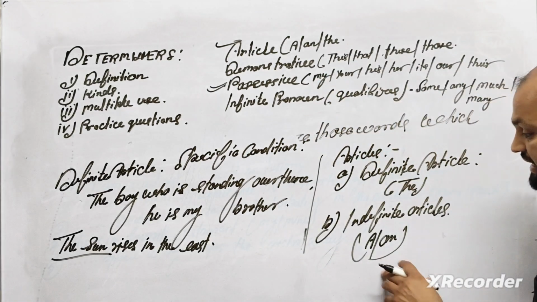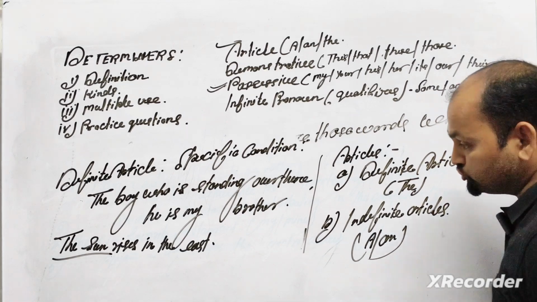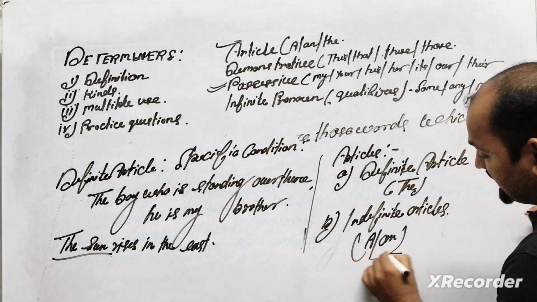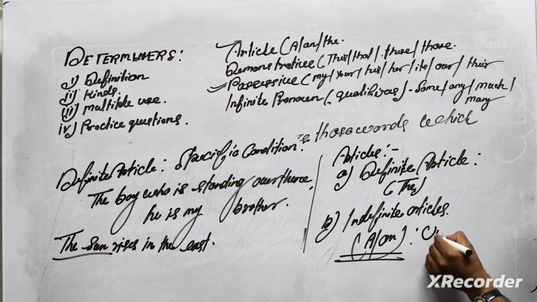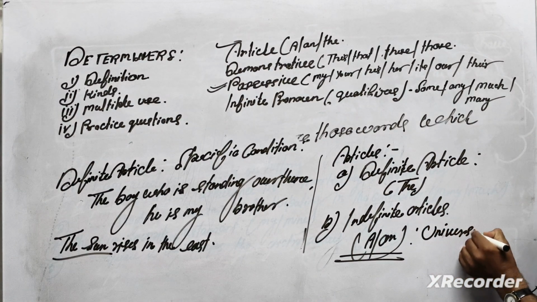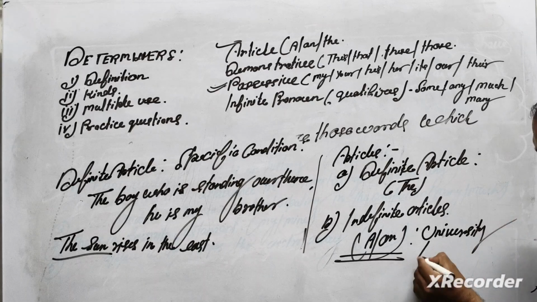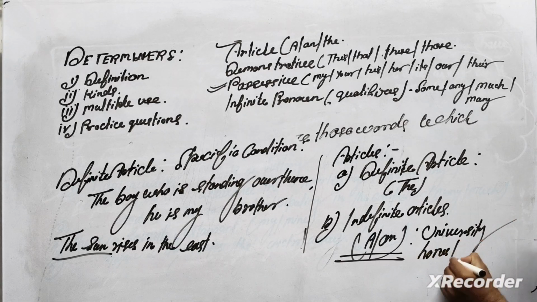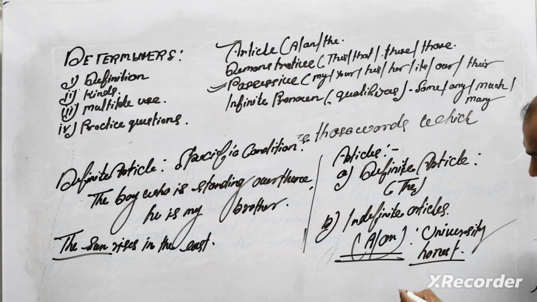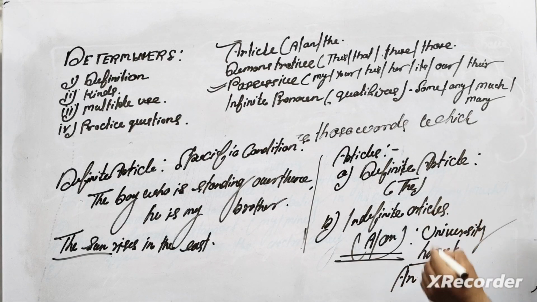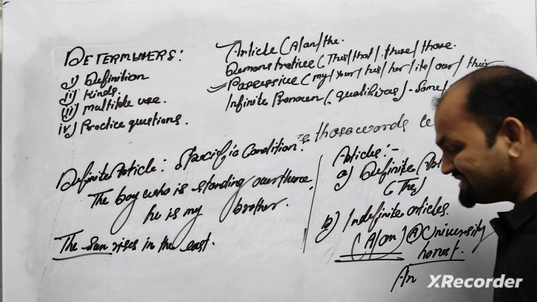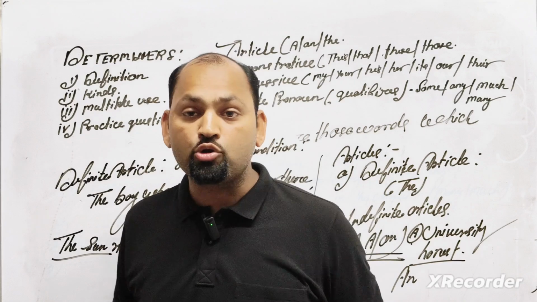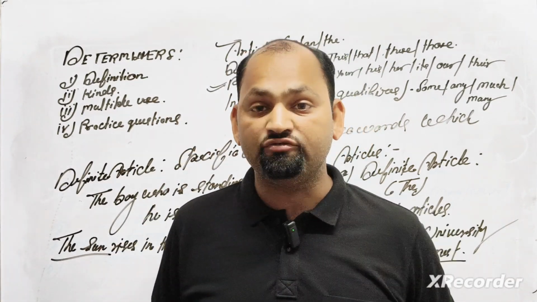Okay, and second, the use of a and an. Both are simple here, but in the case of university and in the case of honest, you have to use an along with honest and a along with university. Why? Because it is based on the pronunciation of the alphabets. Okay.